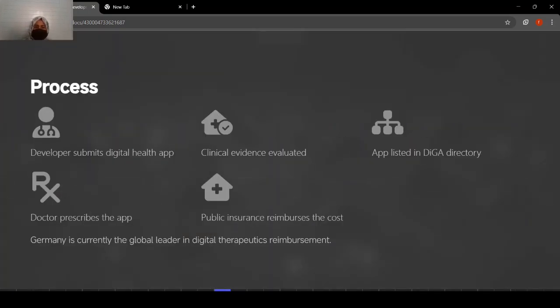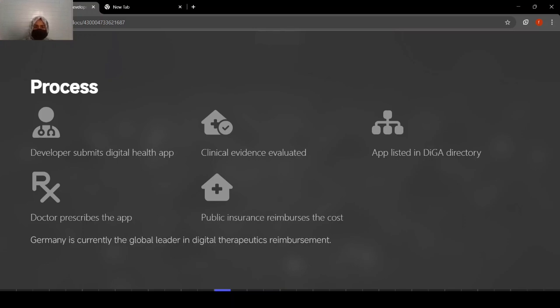First of all, we will see developers submit the digital health app. So there is a developer who submits a digital health app. Then there is clinical evidence evaluated about that application. Then the app is listed in the DiGA directory, and then the doctor prescribes the app and public insurance reimburses the cost.